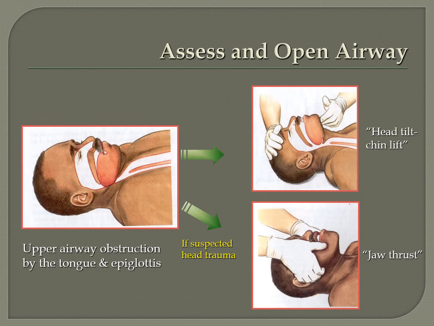Then you assess and open the airway. Whenever there is an unconscious patient, there is always a chance for the upper airway to get obstructed by the falling back of the tongue. So how do you prevent that? You do a procedure called head tilt and chin lift. You place your palm on the forehead of the patient and tilt the head slightly backwards, and at the same time lift the chin up so that in case the tongue is falling back, it will get pulled forward.